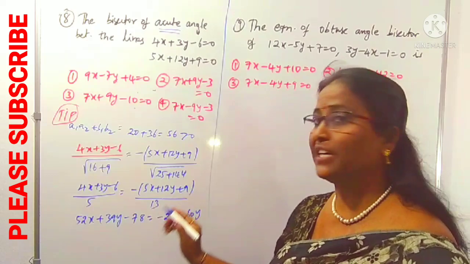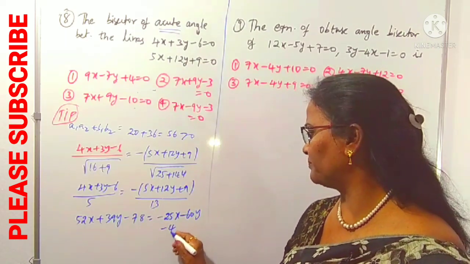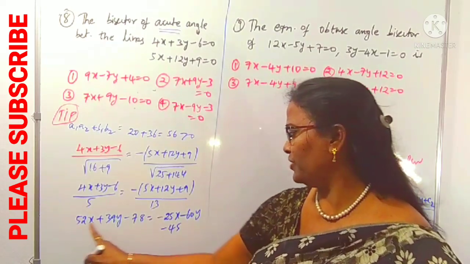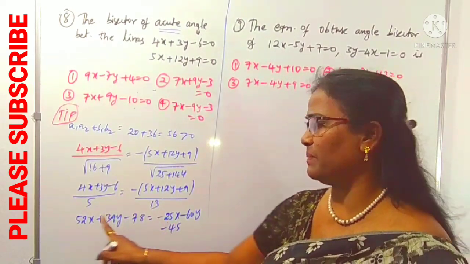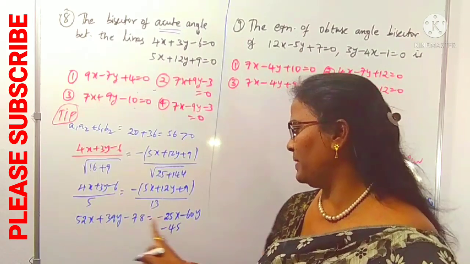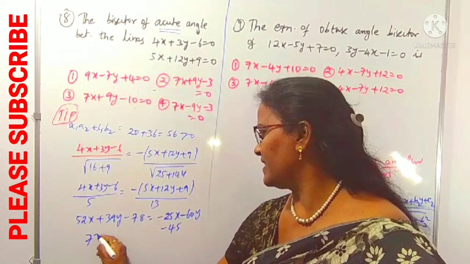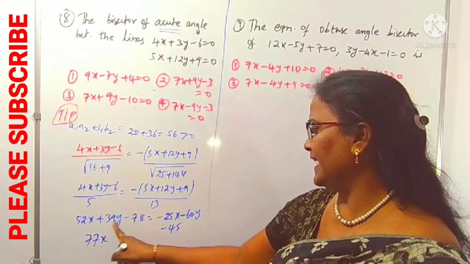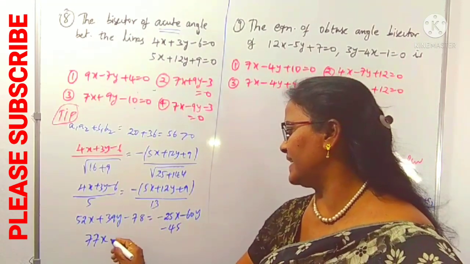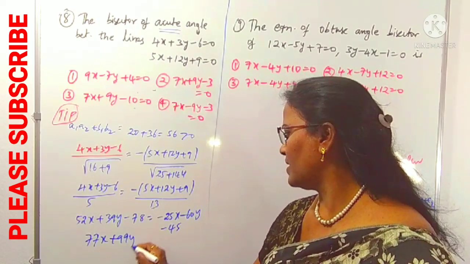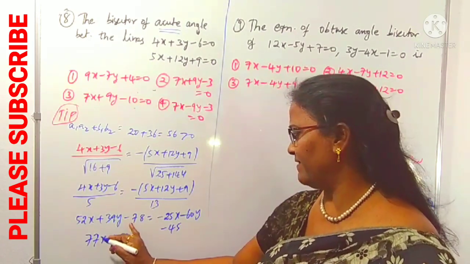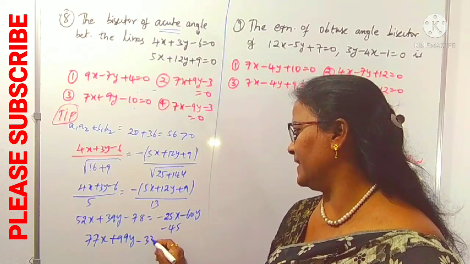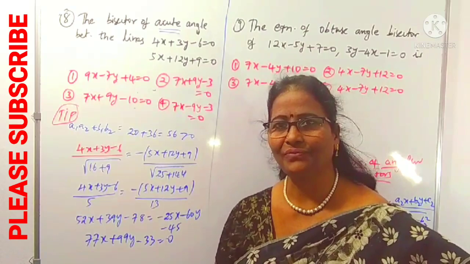And 5 9s are 45, with minus 45. Okay, now we can simplify it. 52x minus of minus plus 25x. 52 plus 25 is how much? 77x, right? Next, y terms. 39y plus 60y is 99y, right? And constants, minus 78 plus 45 is minus 33, equals 0.